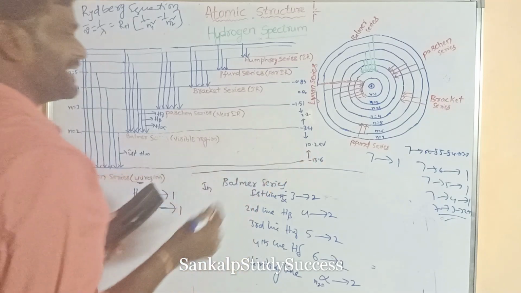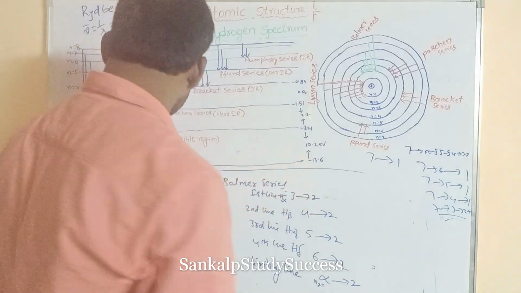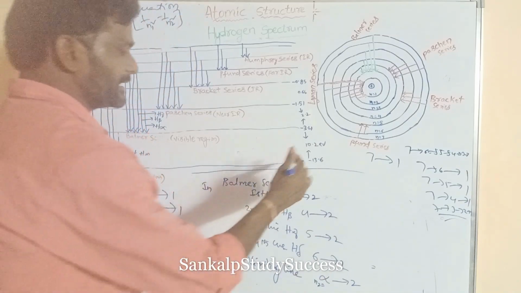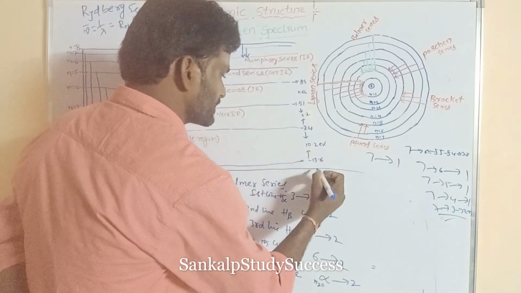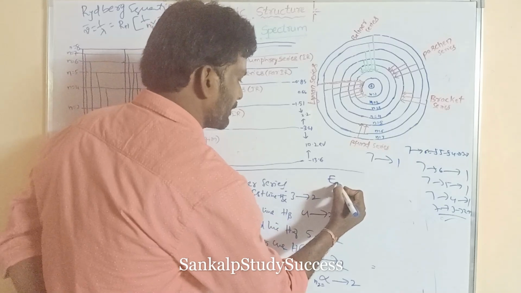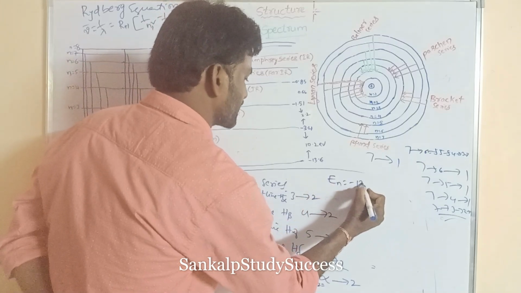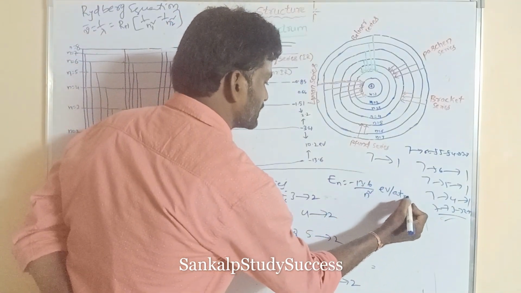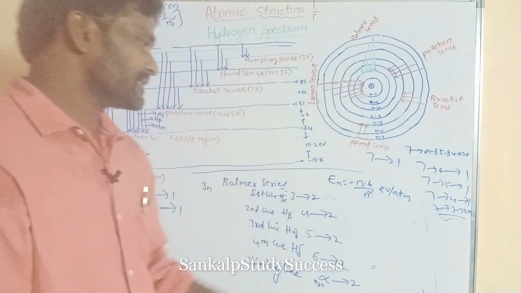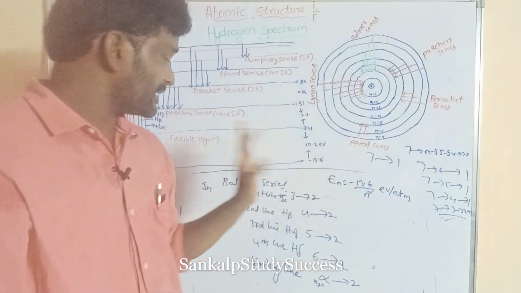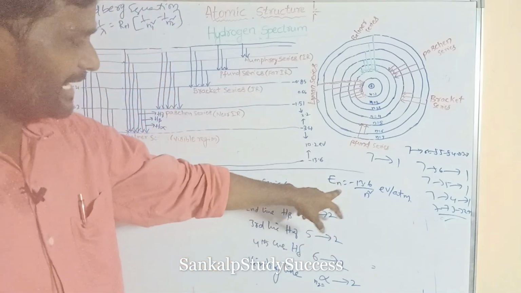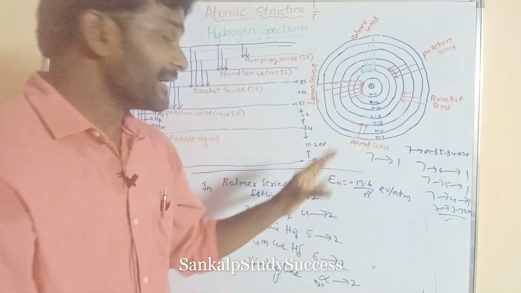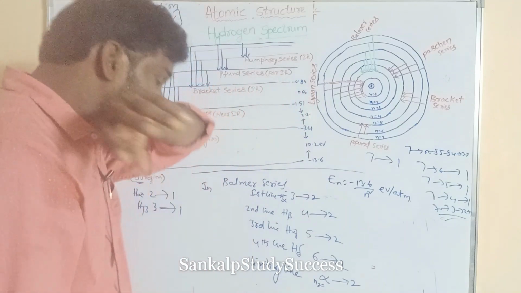Here we can write its energy. This is the energy of the electron in the first orbit. How much? Minus 13.6. How did it come? The energy of an electron in the nth orbit is En equal to minus 13.6 by n square electron volt per atom. This is the formula for the energy of an electron in an energy level.